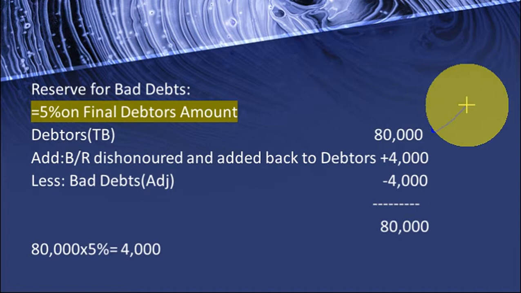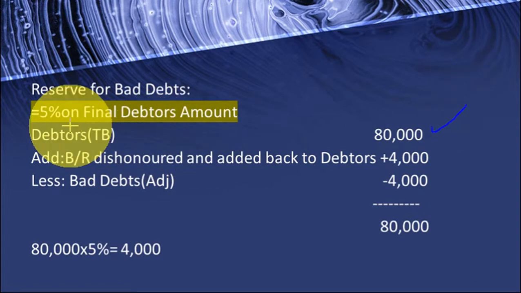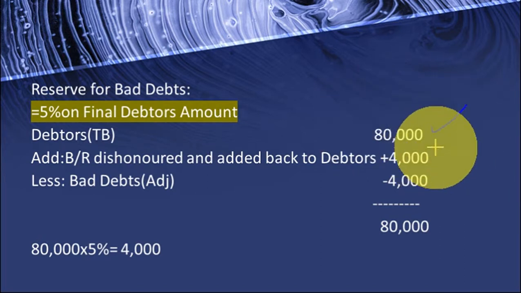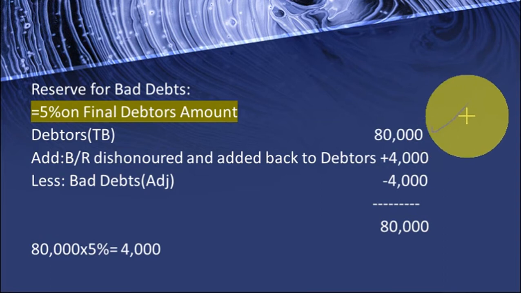But we are not deducting the bad debts from the debtors because whatever debtors are given, that is the final amount. That means they have deducted the bad debts, then written that amount. So once again, we need not deduct the amount, right? So we can take good debtors directly from the trial balance. So 80,000 is the net amount after deducting all the bad debts.